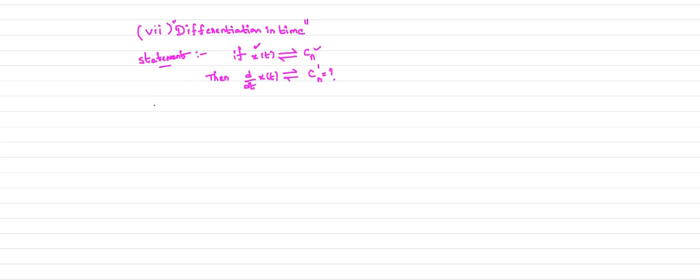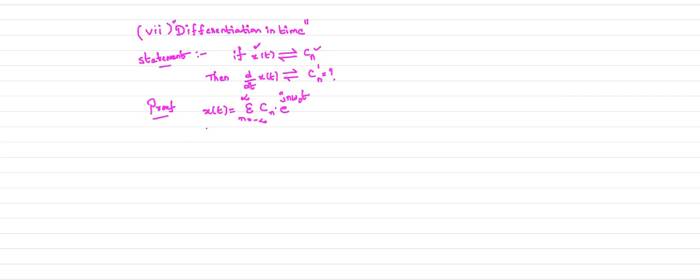To prove this, let us consider the signal x of t like this. This is your x of t using the complex exponential Fourier series expansion, with e power jn omega naught t.